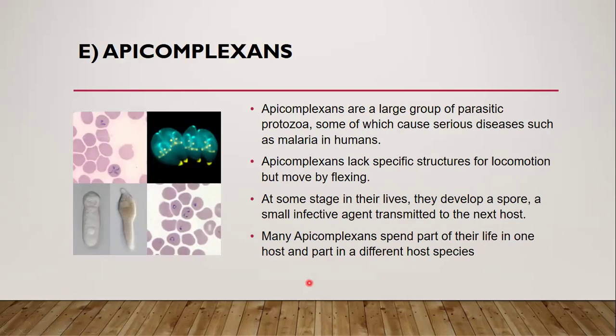Apicomplexans are a large group of parasitic protozoa, some of which cause serious diseases such as malaria in humans. Apicomplexans lack specific structures for locomotion but move by flexing. At some stage in their lives, they develop a spore, a small infective agent transmitted to the next host. Many apicomplexans spend part of their life in one host and part in a different host species.